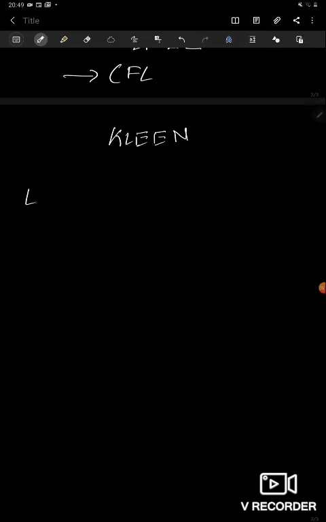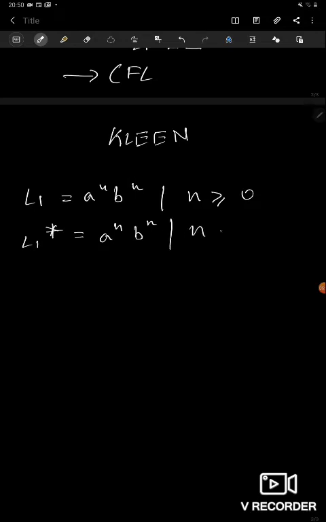Okay, so if we have an L1 which is a^n b^n, where n is greater than or equal to 0, and L1 star is (a^n b^n)*, here n is greater than or equal to 0, and upon this we put a star on the entire expression.